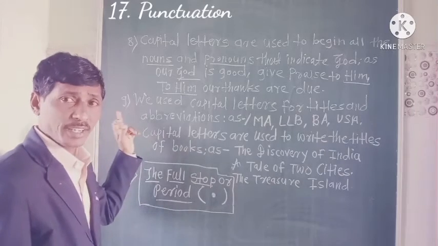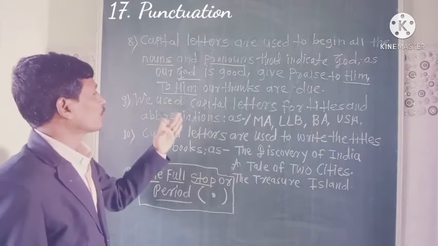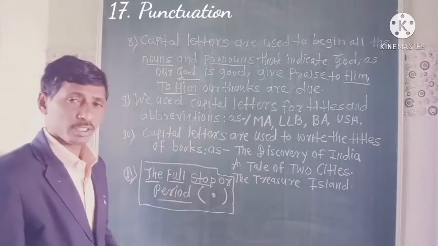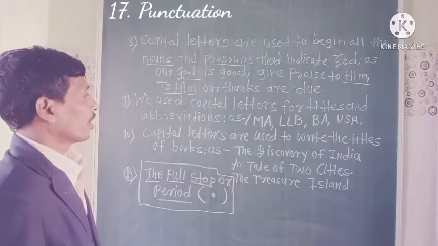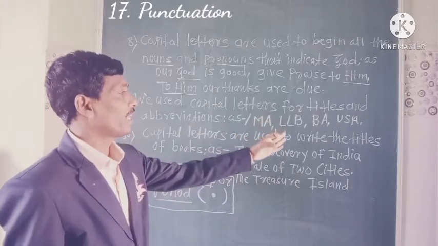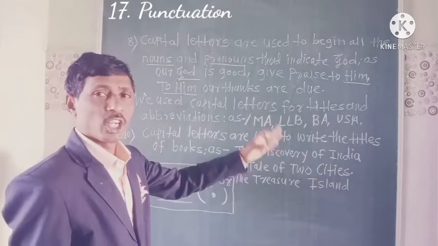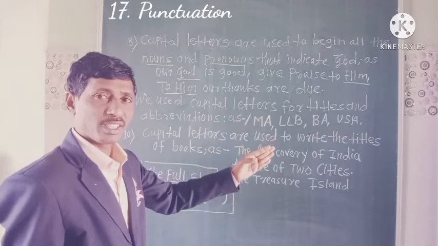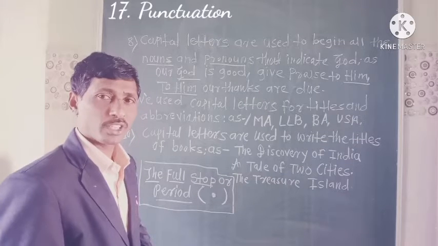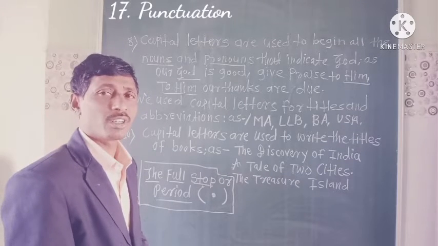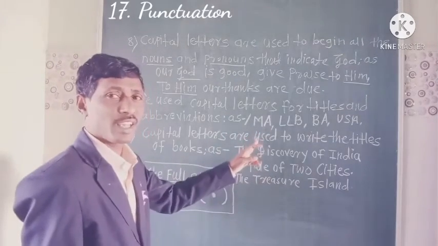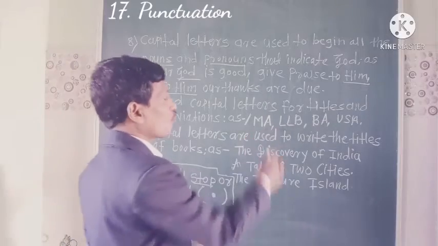Rule number 9. We use capital letters for titles and abbreviations. For example, MA, LLB, BA, USA, MSc, MPSC, UPSC. For abbreviations like these, we use all letters in capitals. MA, Master of Arts.